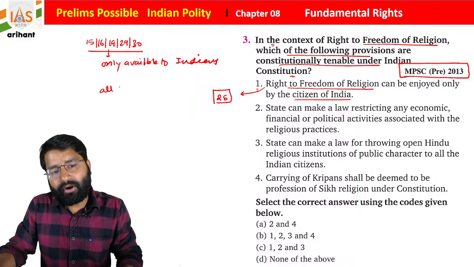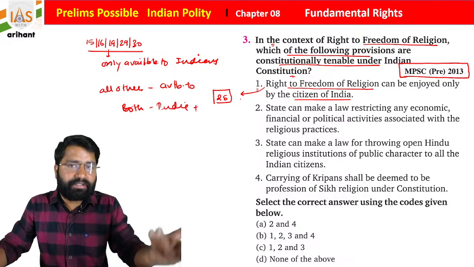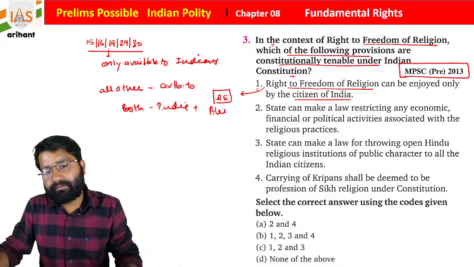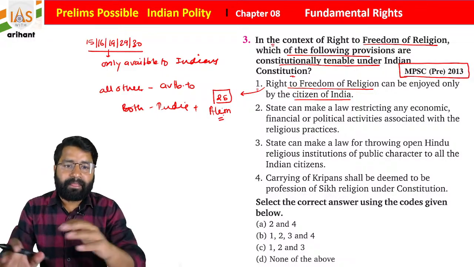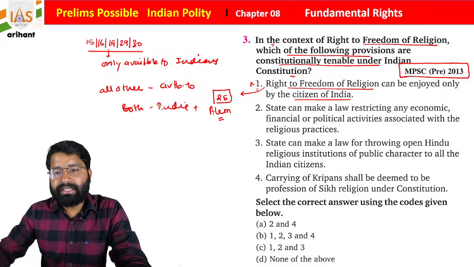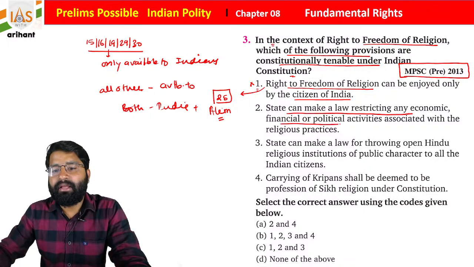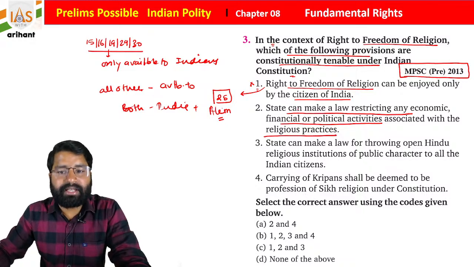Otherwise, all others are available to both Indian citizens as well as any alien. So we are providing this to everyone, which means statement 1 is incorrect. Now see: the state can make a law restricting any economic, financial or political activities associated with religious practice. Yes, the state has power to do the same. They can control it, so statement 2 is correct.